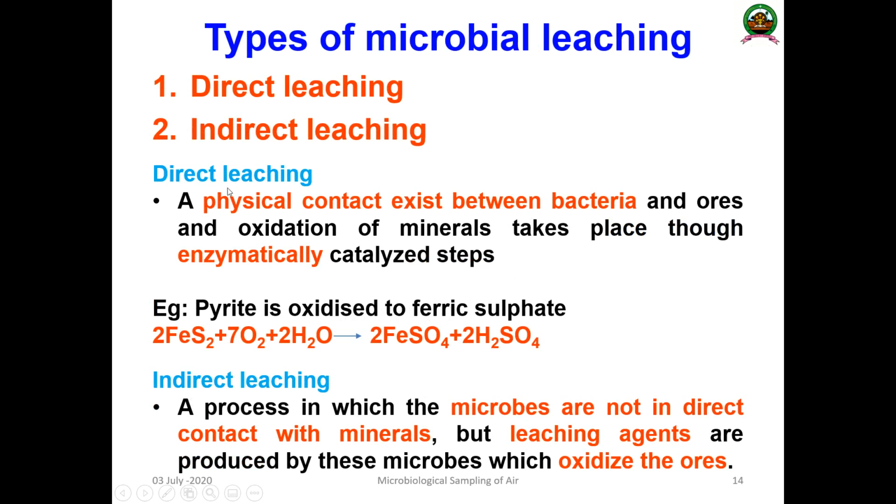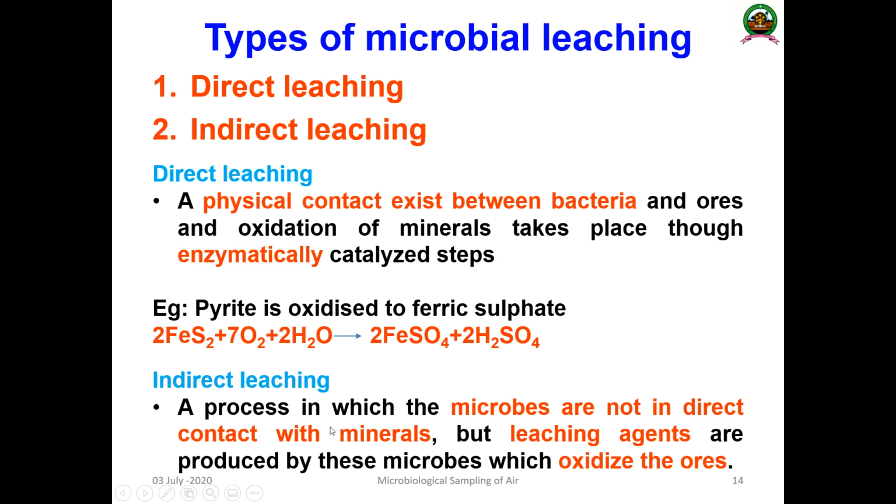Okay, that is an excellent example of direct leaching. And indirect leaching is also a bioleaching process, but here the microorganism is not in direct contact with the ore. The leaching agents are produced by the microorganism, and they oxidize the ore.